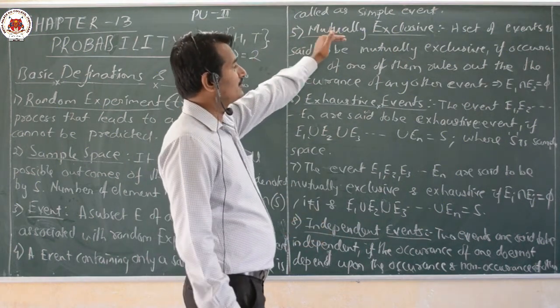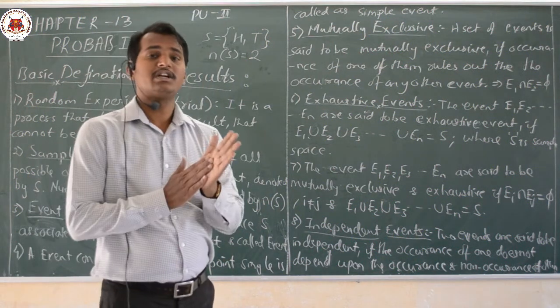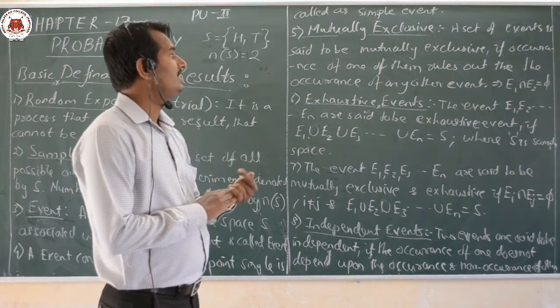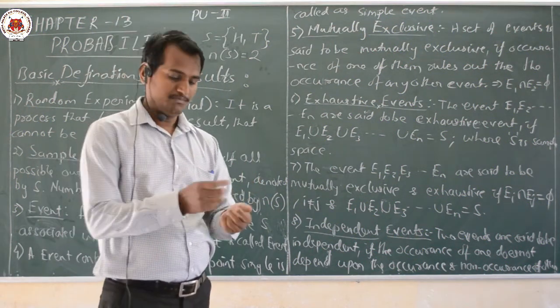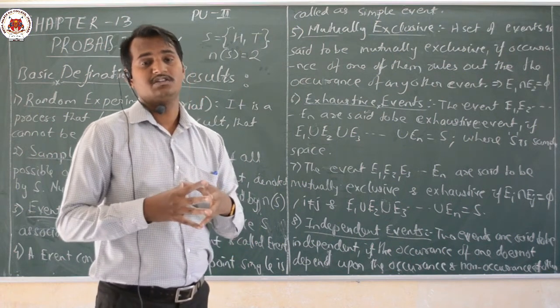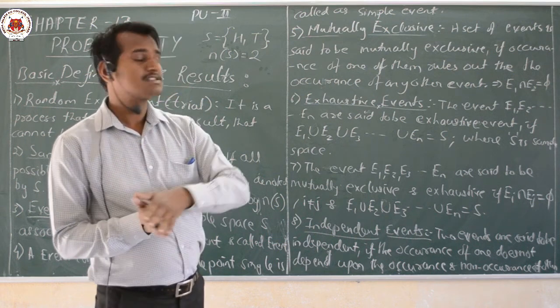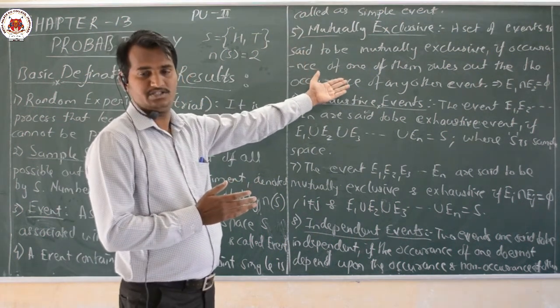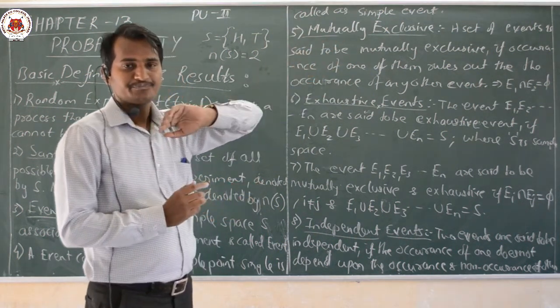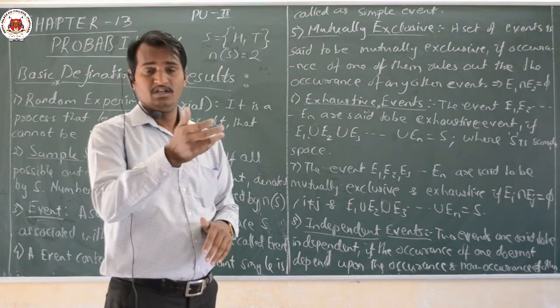Then comes our mutually exclusive event. It is a very, very simple definition. You should understand what we mean by mutually exclusive. Now see here, suppose you are tossing a coin. First I will take the examples, and depending on those examples, I will relate them to the definition. If I am tossing a coin, what may I get?